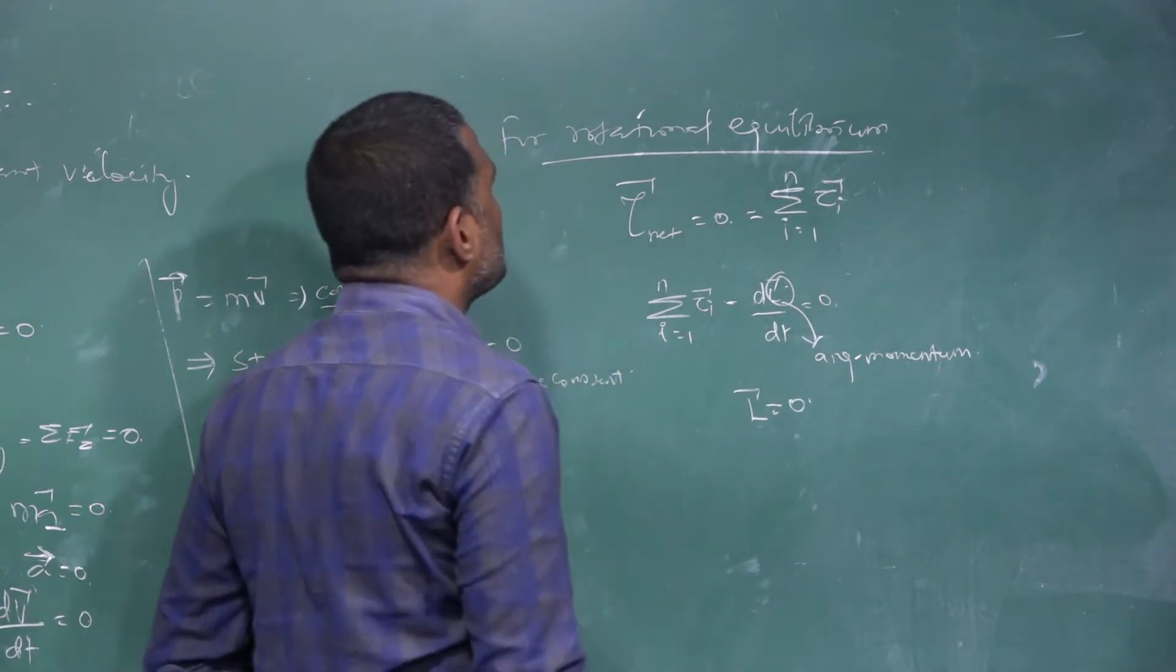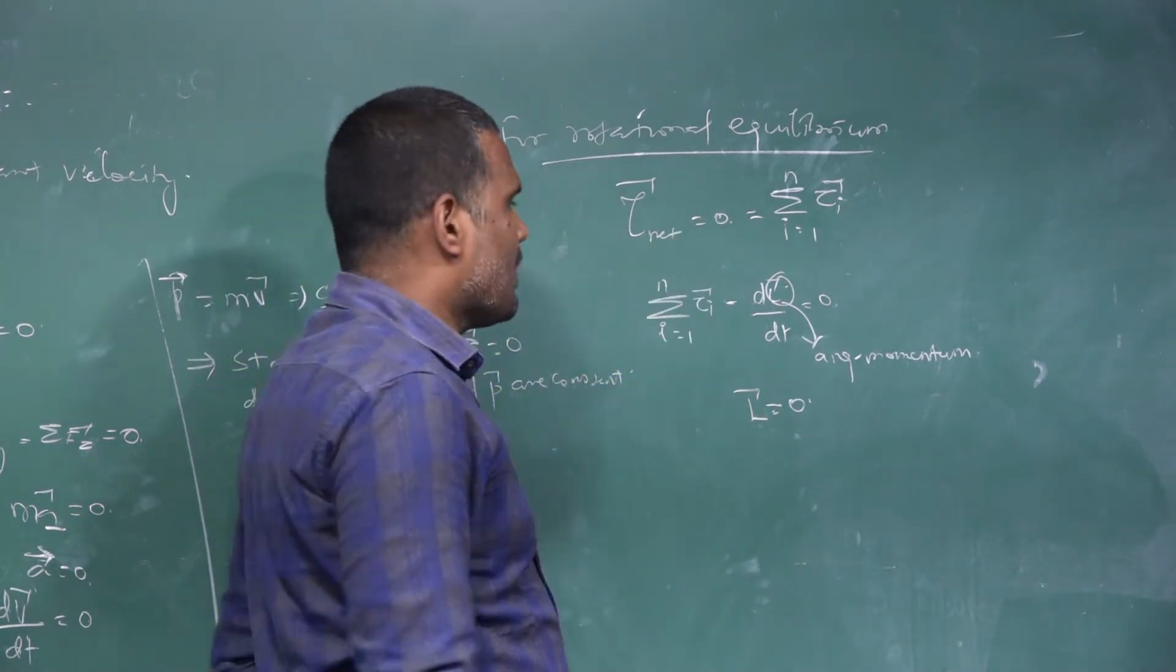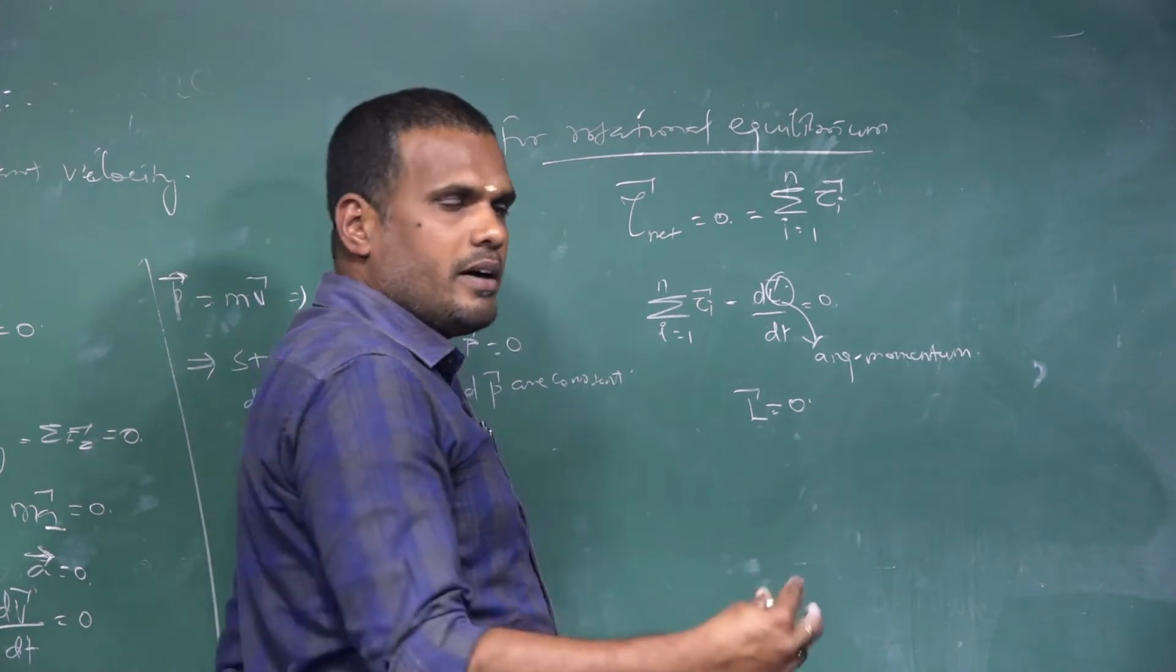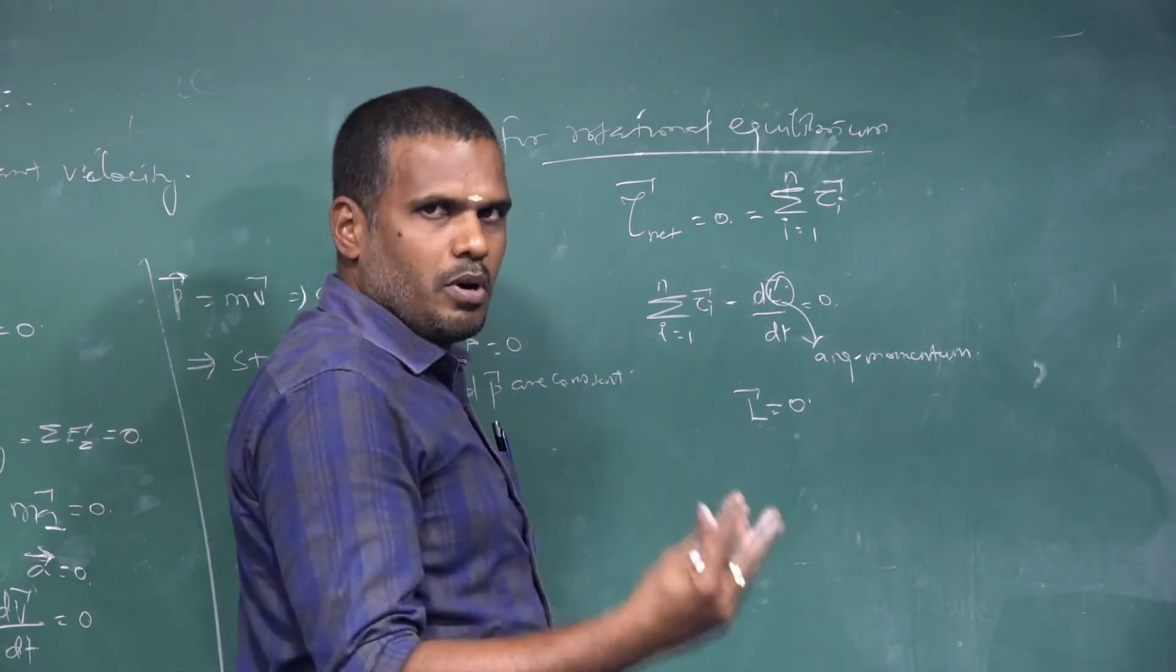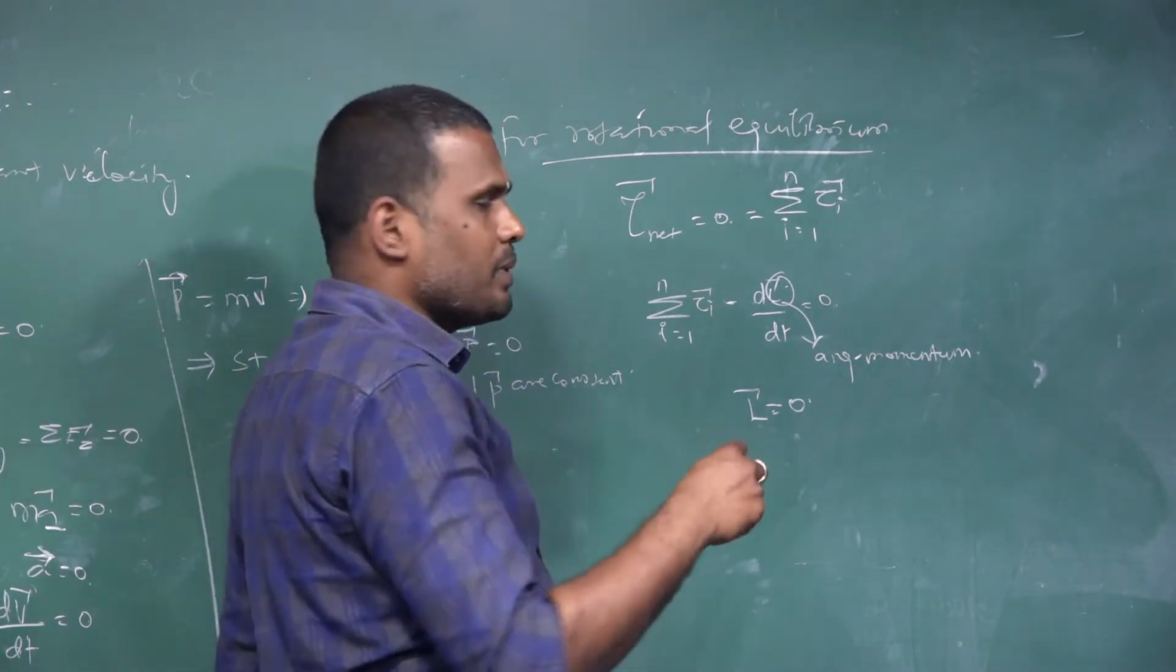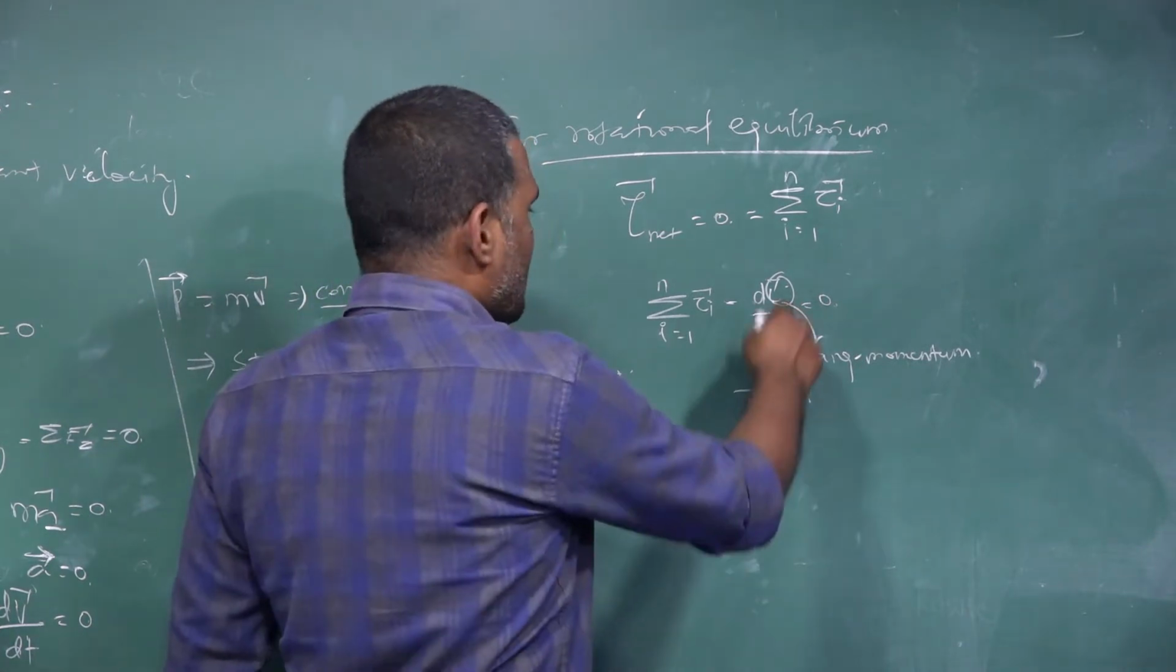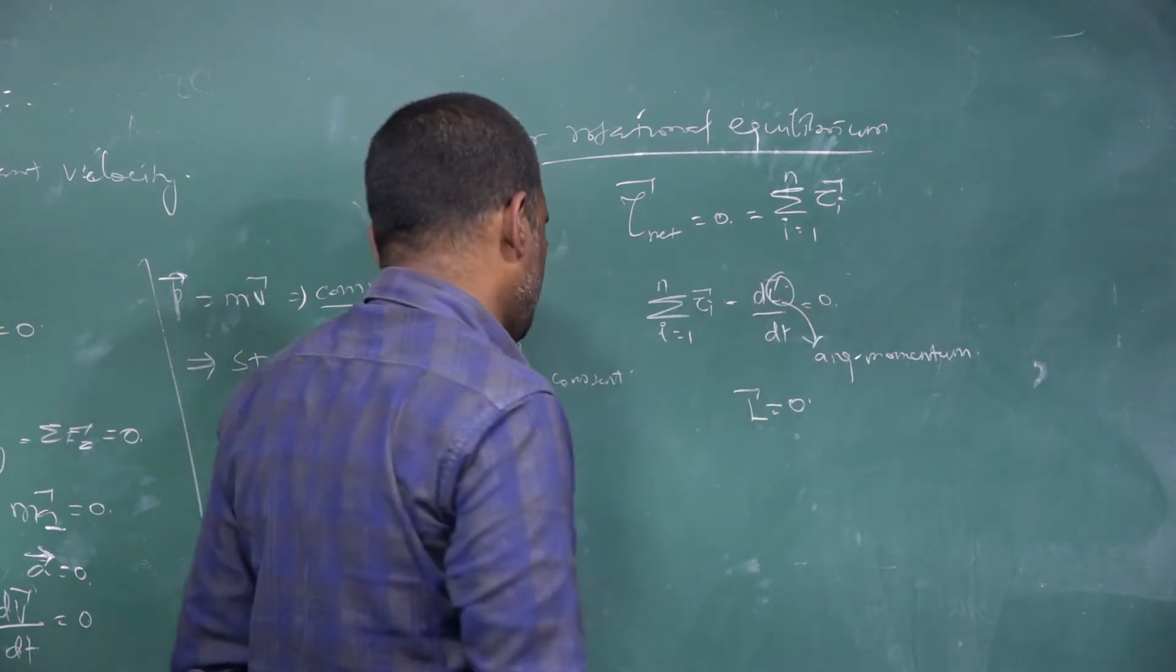So when you speak about rotational equilibrium, the angular momentum of the rigid body will be equal to 0. L vector is equal to 0.